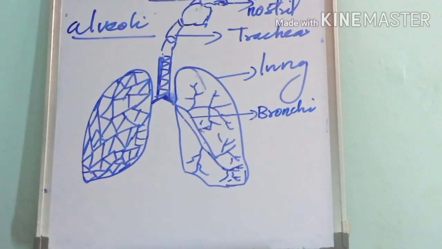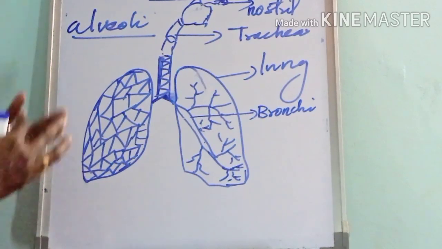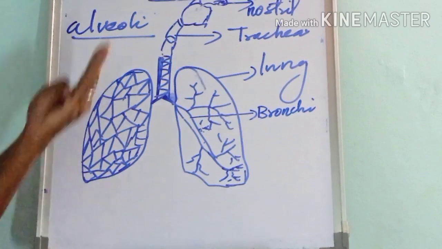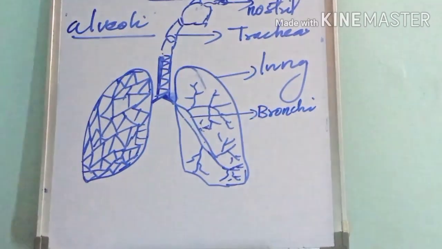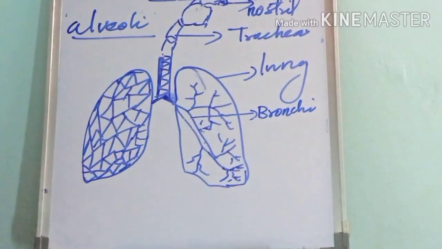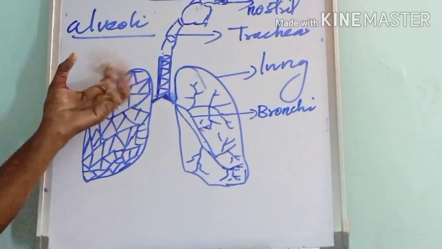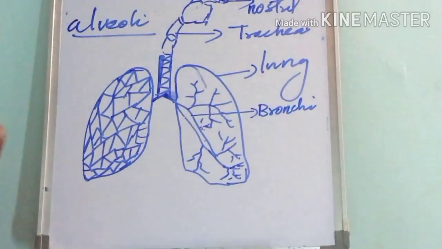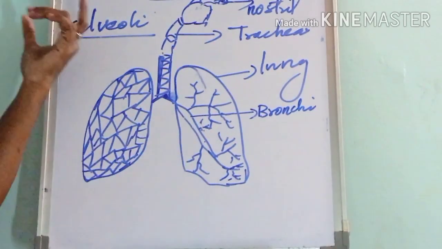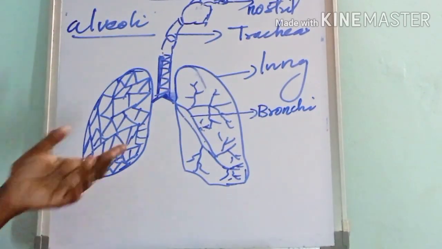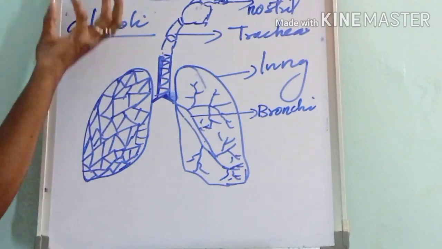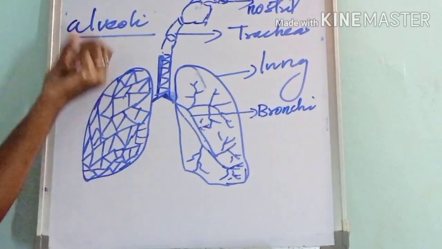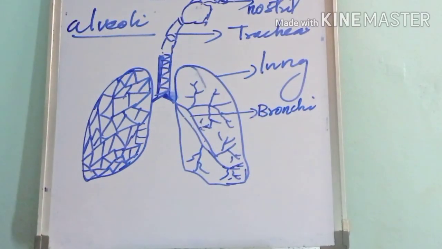Then what are the organs involved in the human respiratory system? First is the nostril, then the trachea, then the lung, then the bronchi and alveoli. These are the important structures involved in the process of respiration.